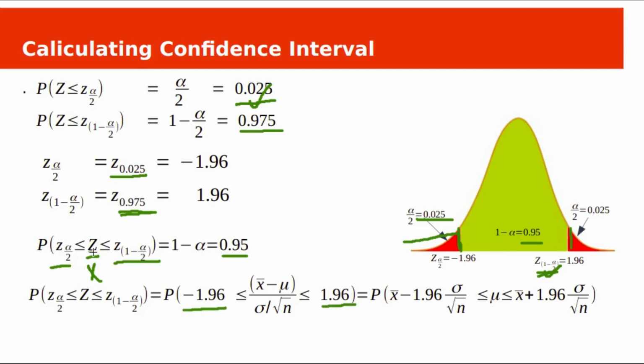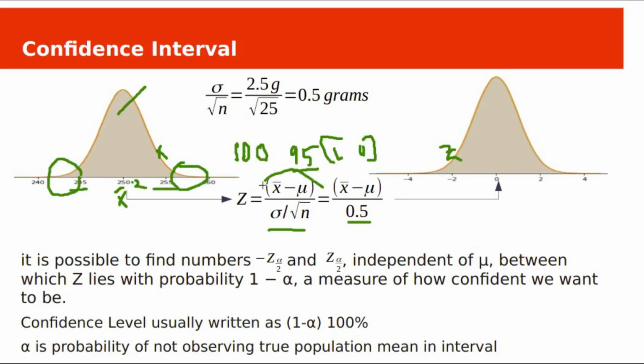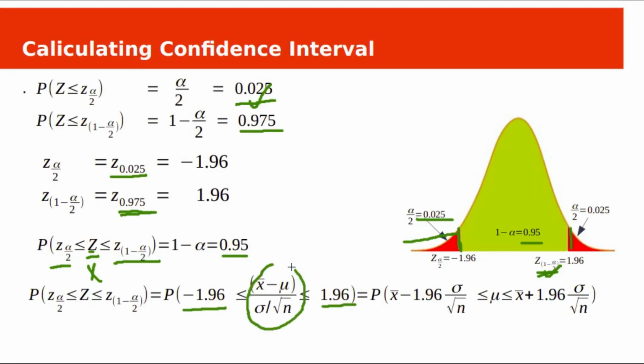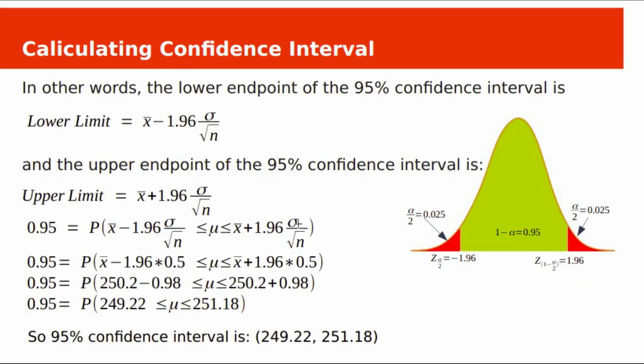This z is our standardized value, but our parameter of interest is mu, so this will be the lower bound and this will be the upper bound. In other words, the lower endpoint of the 95% confidence interval is x bar minus 1.96 sigma by square root n, and the upper endpoint for the 95% confidence interval is x bar plus 1.96 sigma by square root n.